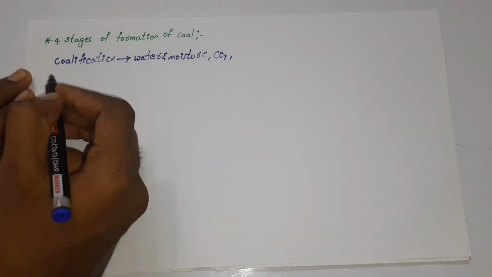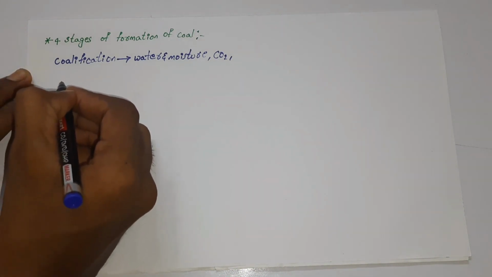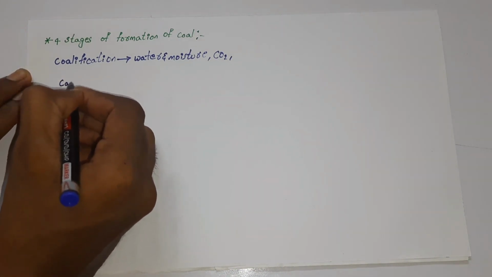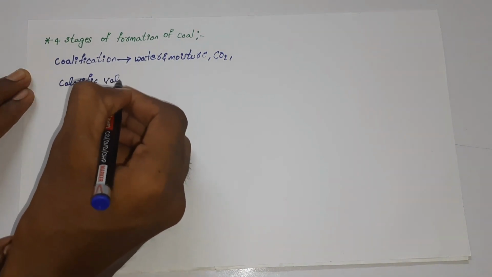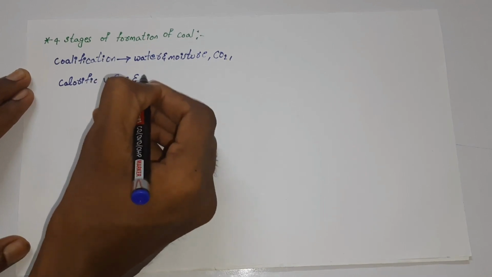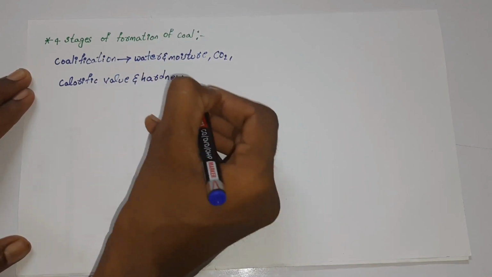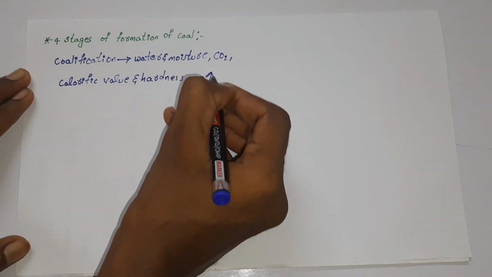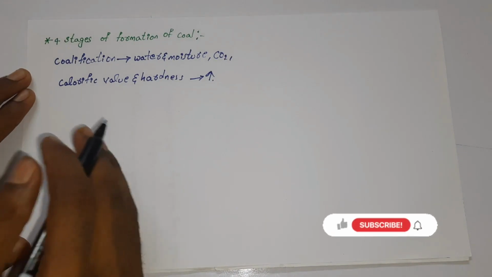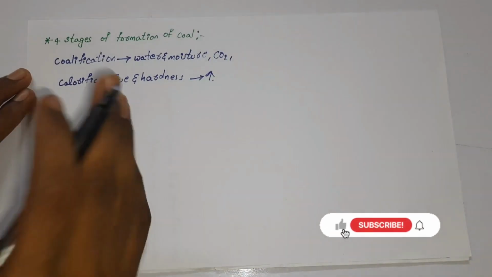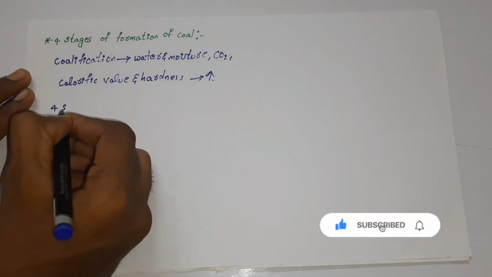But we need to know one thing: in the process of coalification, the calorific value, the temper and the hardness, these will both be increased. So according to this coalification, the coal can be classified into four different stages. The four stages include